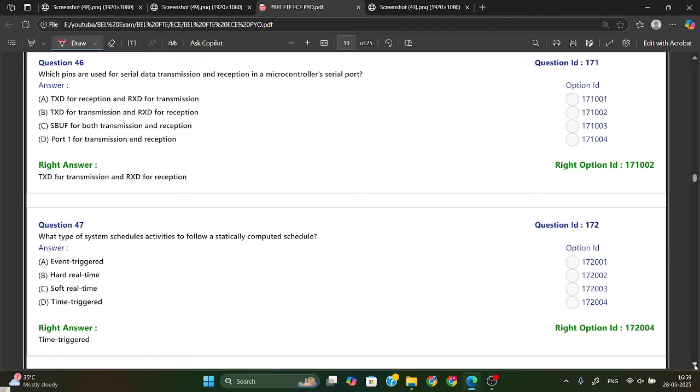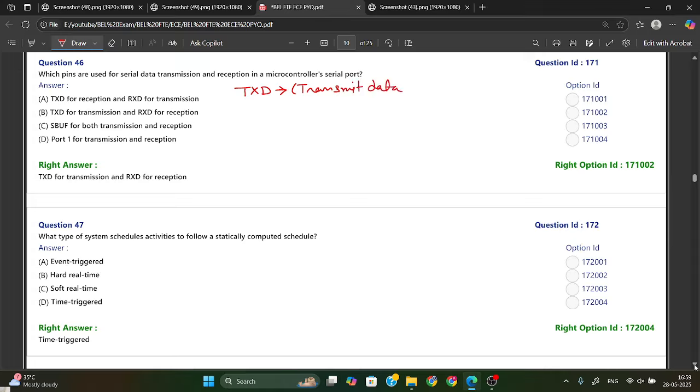Which pins are used for serial data transmission and reception in a microcontroller serial port? Okay, for data transmission and reception, we have two pins. The first one is TXD. TXD means transmit data.